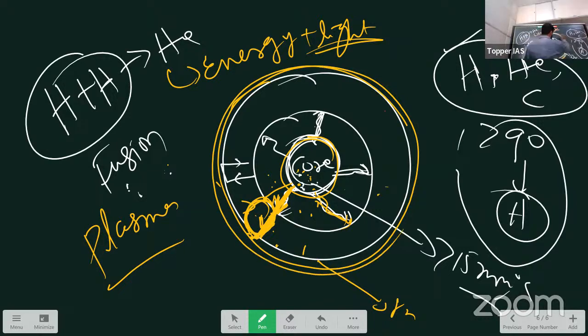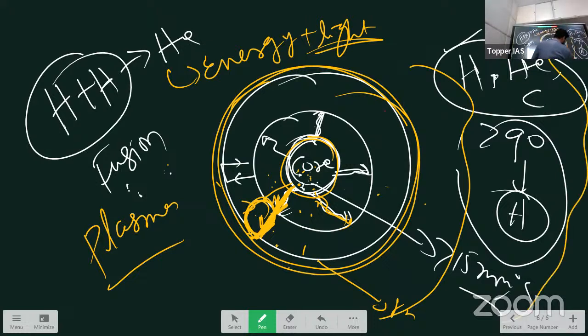Exterior part, the first layer is what? Photosphere. And the second layer is chromosphere and the third layer is corona. So this chromosphere is very small, thickness is small, whereas this corona is extended for millions of kilometers. So this is the atmosphere of the sun. These first three layers are the interior parts of the sun. These are part of the atmosphere of the sun. Whereas this corona is the outer layer. It's very important to understand, right? And it is what? Extended to millions of kilometers. Okay.